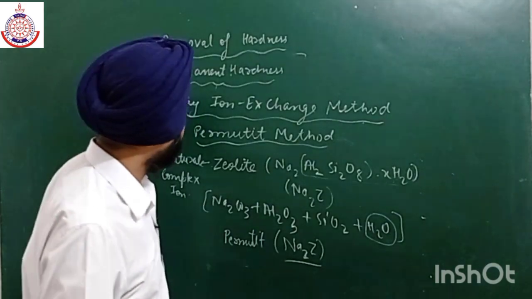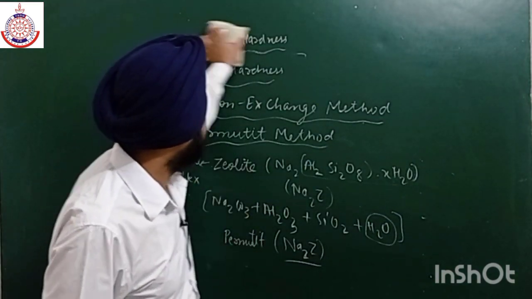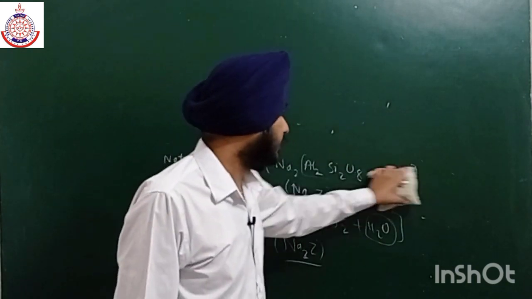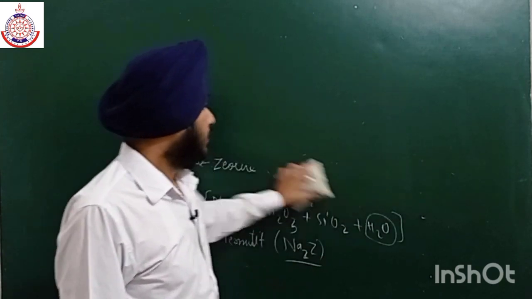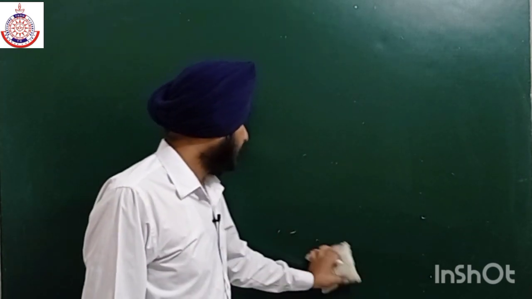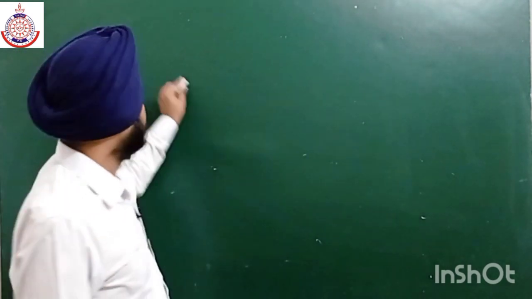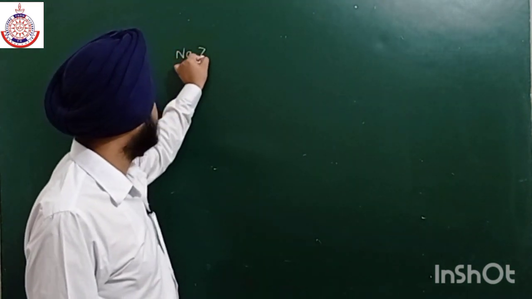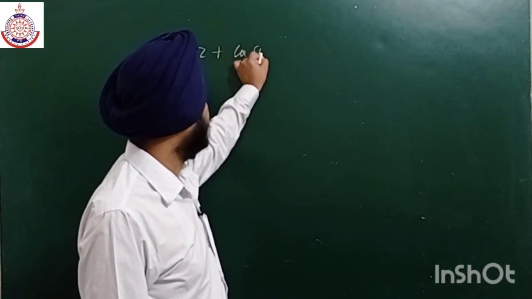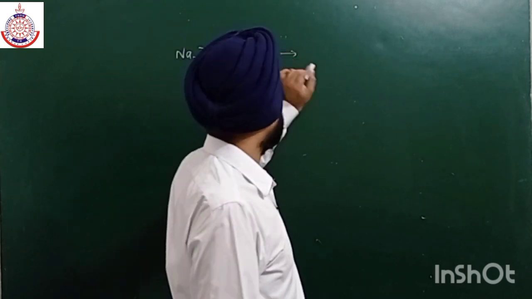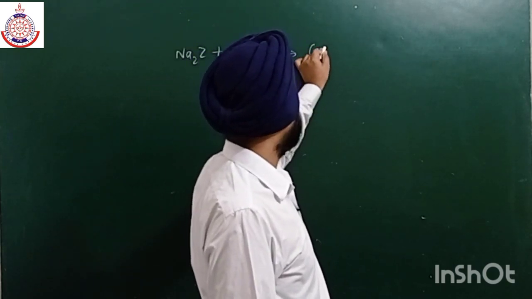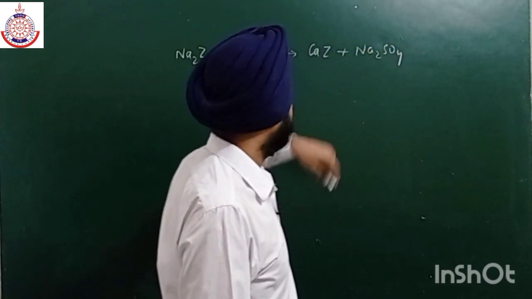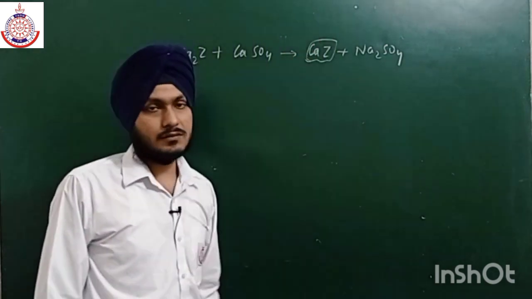Now the reaction is, as we all know, there are calcium and magnesium ions present. So when this permutit or zeolite reacts with these calcium and magnesium ions, the ions will exchange with each other. For example, we have Na2Z plus calcium sulfate. So the reaction will be CaZ plus Na2SO4. Now this cannot create obstruction in the formation of lather.